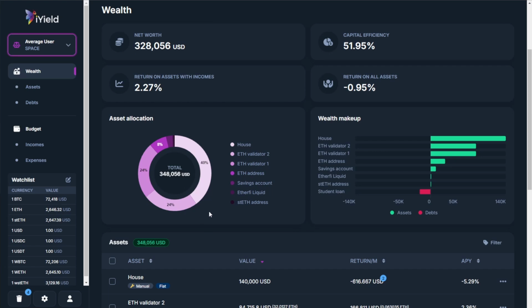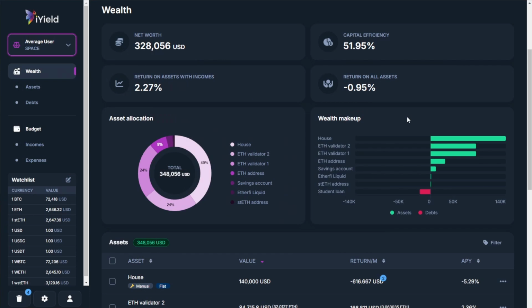So we can see that the vast majority of assets we own within this portfolio are dedicated to our house, which is a traditional financial activity, but along with that as well are 2 ETH validators. We also have some funds in our ETH wallet and some money in our savings account. We can also see the wealth makeup here that again showcases how our assets stack up against our debts. And this is really something that I think is very valuable, because a lot of crypto platforms not only don't allow you to really see into the traditional world of activity, but they don't help you visualize your debts as well. So this is really valuable to see the health of your financial position, especially if you're looking to, for example, borrow crypto and then utilize it in other different types of yield generating activities or to trade or speculate in the market.